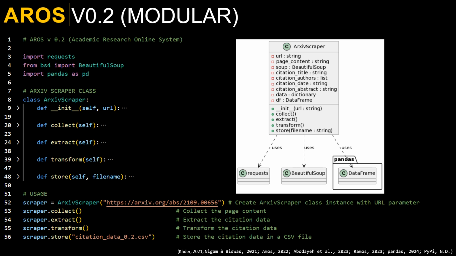Firstly, to increase modularity. In other words, logically separate each task and simplify maintenance. I moved from a script to a class. I was initially going to create 4 classes. However, I discovered that a primary tenet of Python is choose simplicity over complexity, especially with classes with a single method. So I created an arXiv scraper class with 4 methods instead: collect, extract, transform, and store.